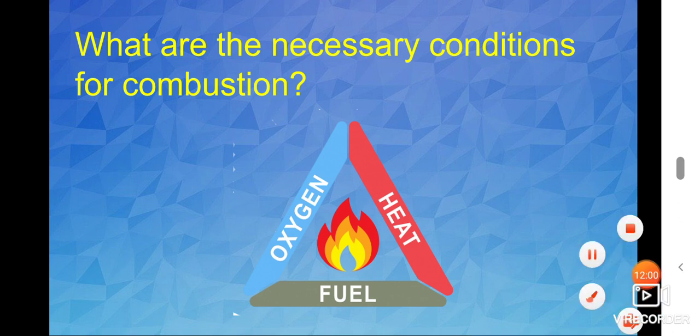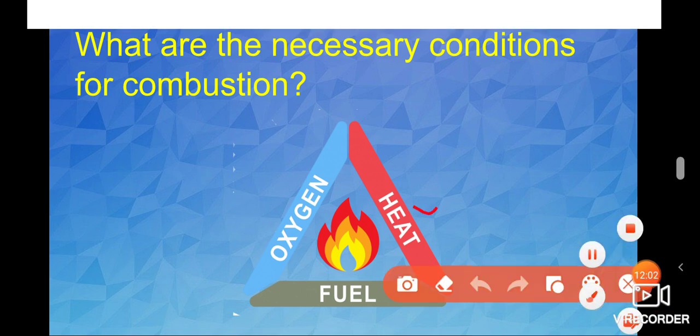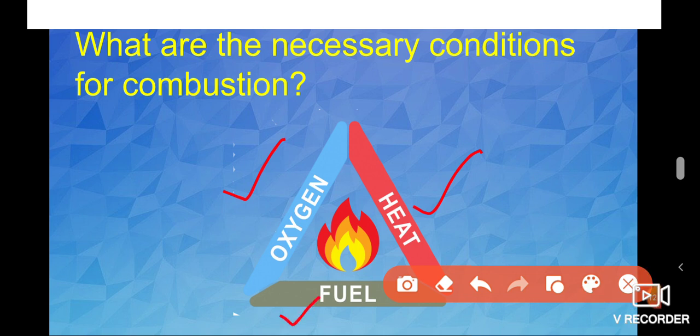They are heat, oxygen, fuel. If any one of these three conditions is absent, the combustion process will not occur. So these three things are necessary for combustion. What are they? Oxygen, fuel and heat. So these three conditions are necessary for combustion.